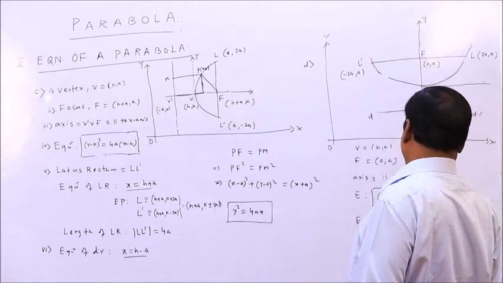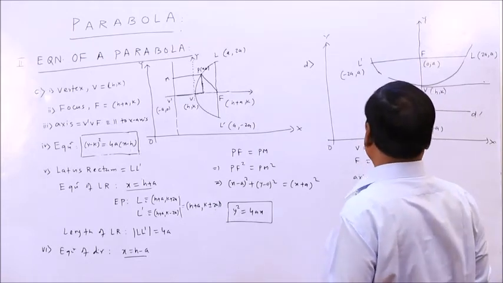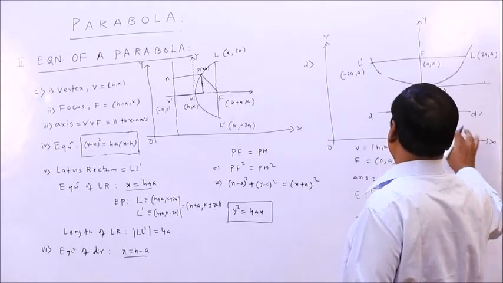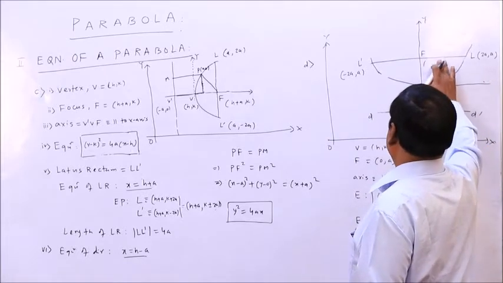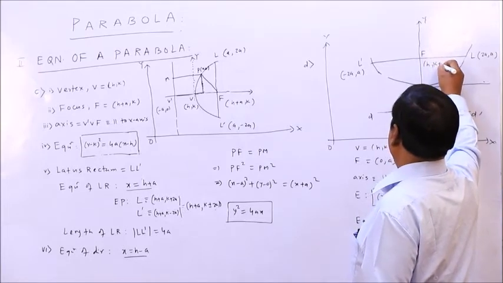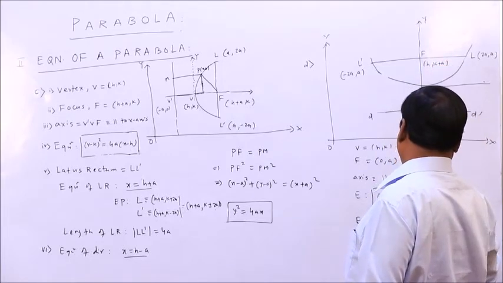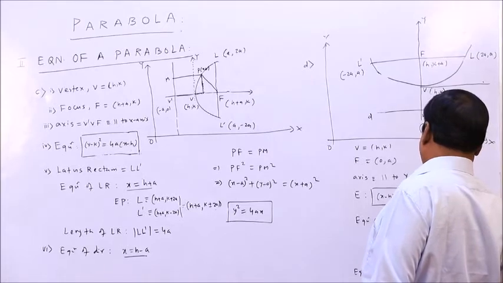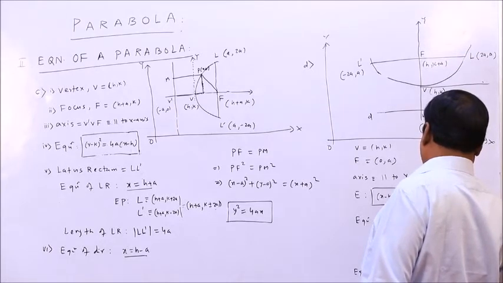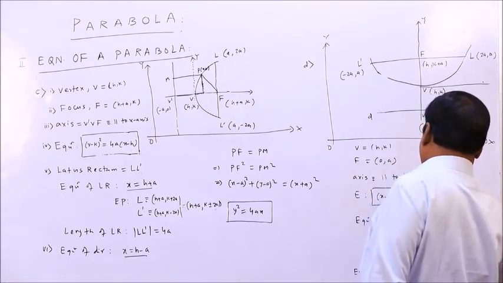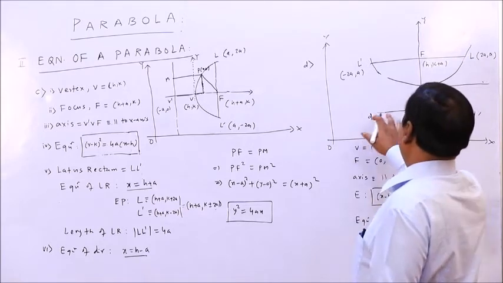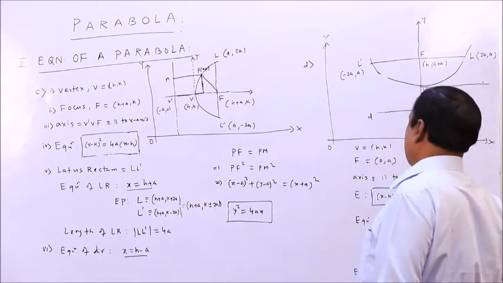The latus rectum will be y equal to c. This is the latus rectum, parallel to the x axis. So y equal to constant. What is this length? This is (h, k plus a). So this will be y equal to k plus a. So the endpoints will be (h plus 2a, k plus a) and (h minus 2a, k plus a). The equation of the directrix will be y equal to k minus a.